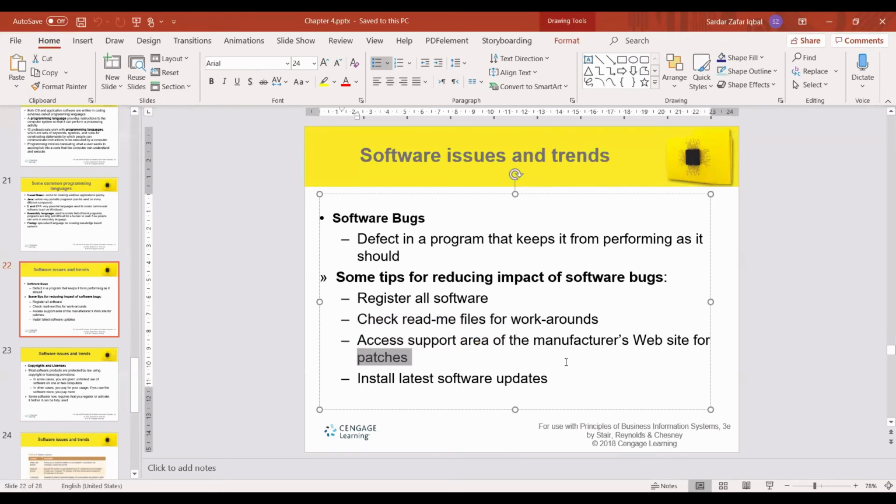So updates, you are familiar with this. For all applications, every time they release some updates, and sometimes in updates they fix the previous problem. The same applies for patches. Patches are for looking around the whole website or the network area. Is there any problem in that? So they check everything there. They have a schedule for checking, and maybe after 2 days they will check all the computers, the whole website. In our university, sometimes we receive a message to turn your computers on, because we are going to apply some maintenance on that.